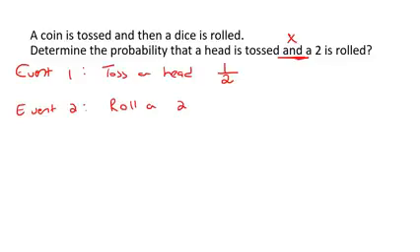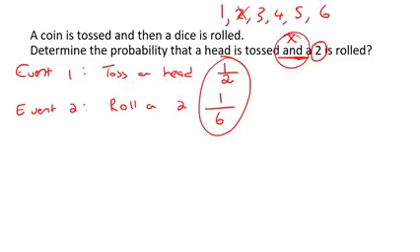If you roll a dice, there's 6 options. You could either roll a 1, a 2, a 3, a 4, a 5, or a 6. Now, if you want to roll a 2, there's one of those. So that would be 1 out of 6. Now, what are you going to do with these two numbers? You are going to multiply them. So you're going to say 1 out of 2 multiplied by 1 out of 6, and that'll give you 1 out of 12.